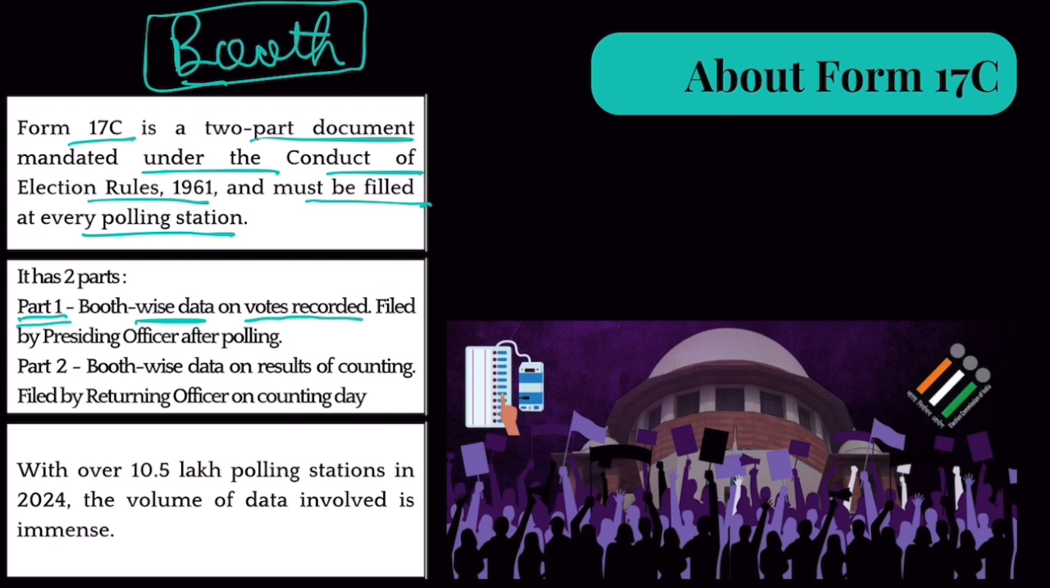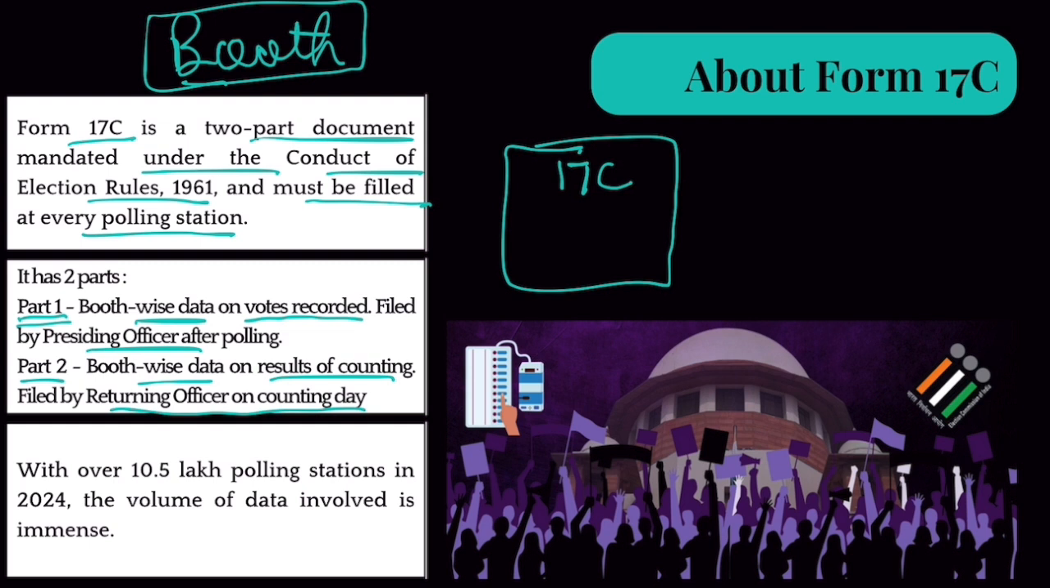This information shall be filled by the presiding officer after polling. And Part 2 is filled on the counting day, vote counting day. Booth-wise data on results of counting filed by returning officer on the counting day. Okay, now this entire data in this Form 17C is provided to political parties or their polling agent. Now, the significance of this Form 17C is that it contains booth-wise data. It contains data with respect to votes and results at every booth.